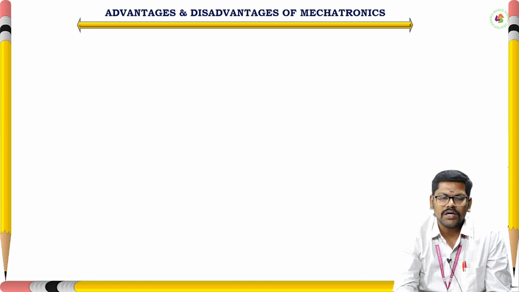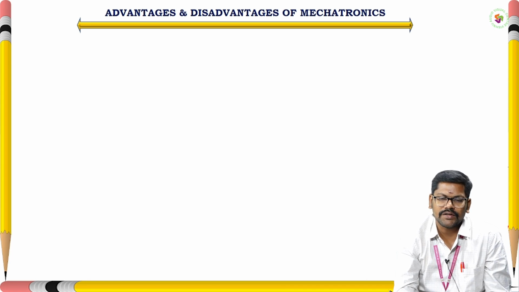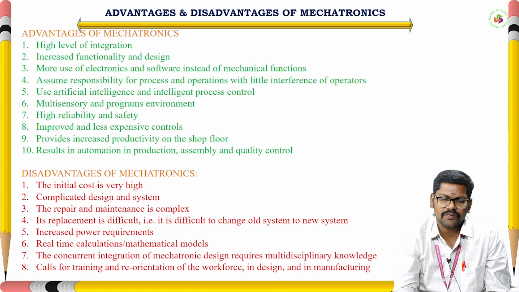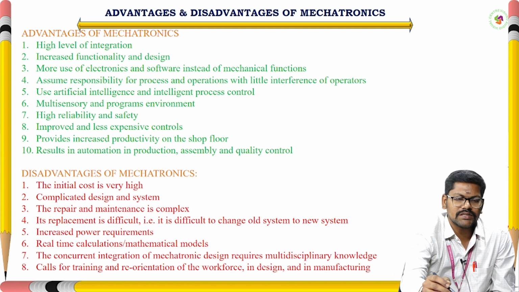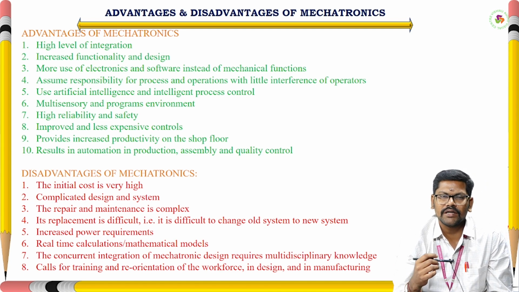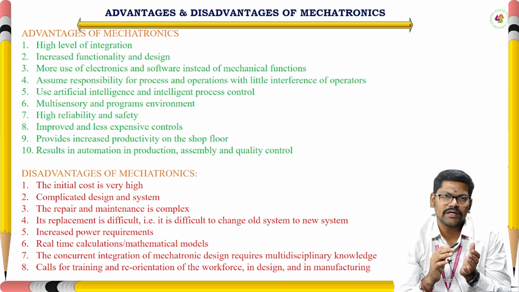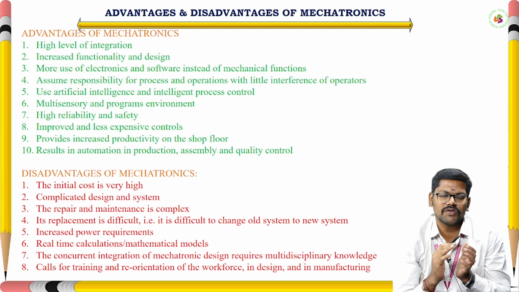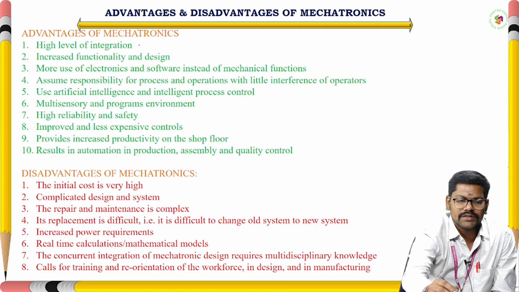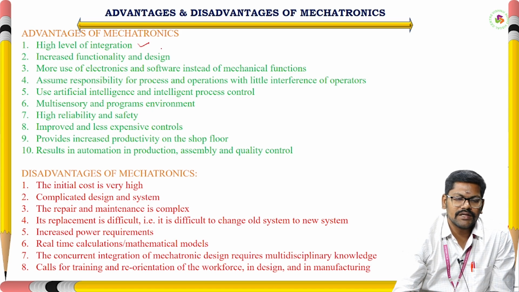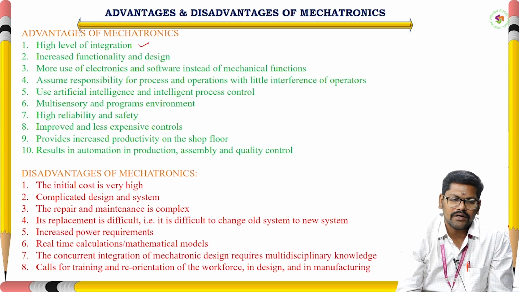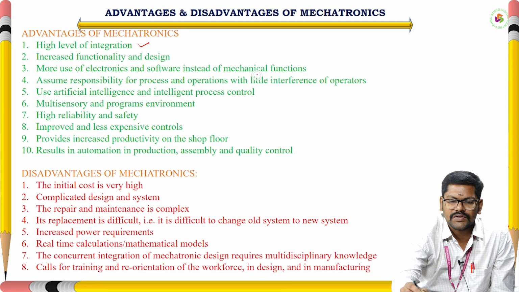Next we will move to the advantages and disadvantages of mechatronics. We will see the advantages first. As I said earlier, system integration should be there, integration of all those core branches of engineering. So a high level of integration is there, and increased functionality and design. Here we are also using electronic components, microelectronic components. So more use of electronics and software instead of mechanical functions.